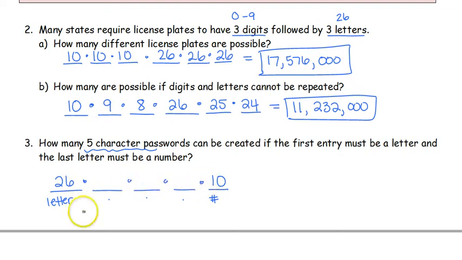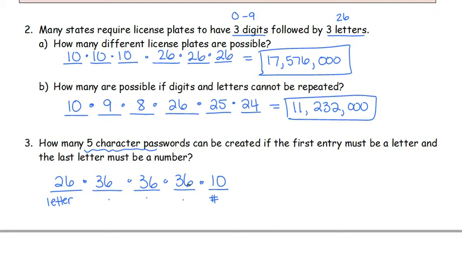If there's no specific requirements listed, then that means it could either be a number or a letter. Well, I've got 26 letters and 10 numbers, so there's 36 options for each of those middle 3. If they don't say that it can't be repeated, or if you think logically about it, sometimes you can't repeat things.